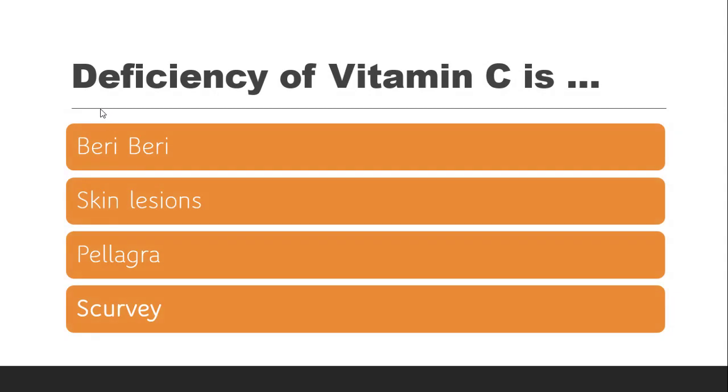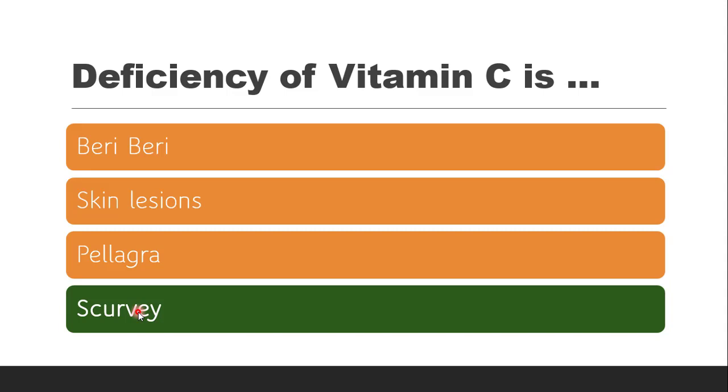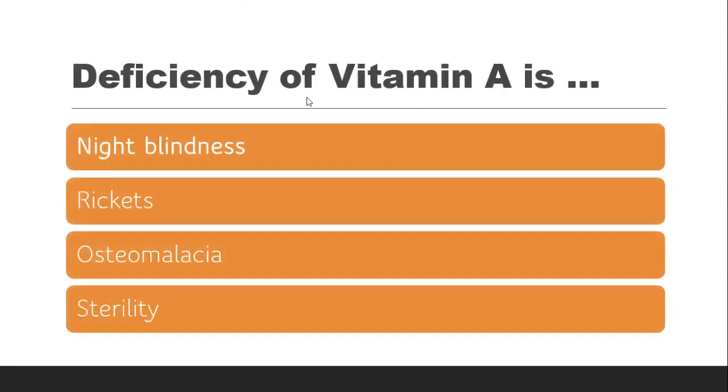Next question is deficiency of vitamin C is or causes beriberi, skin lesion, pellagra or scurvy. It causes scurvy. Next question is deficiency of vitamin A is, whether it is night blindness, rickets, osteomalacia or sterility.